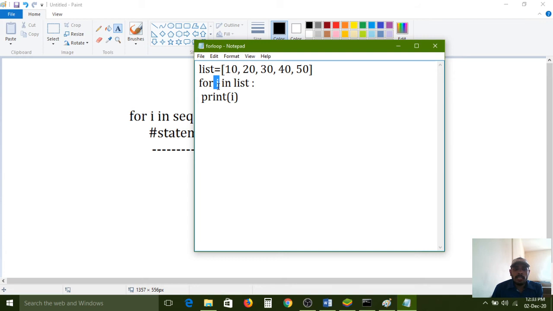The i variable is the searching method. So first it will read in this list. How many values does the list contain? 10, 20, 30, 40, 50. So first the 10 value will be read by i. The 10 value is read by the i variable.